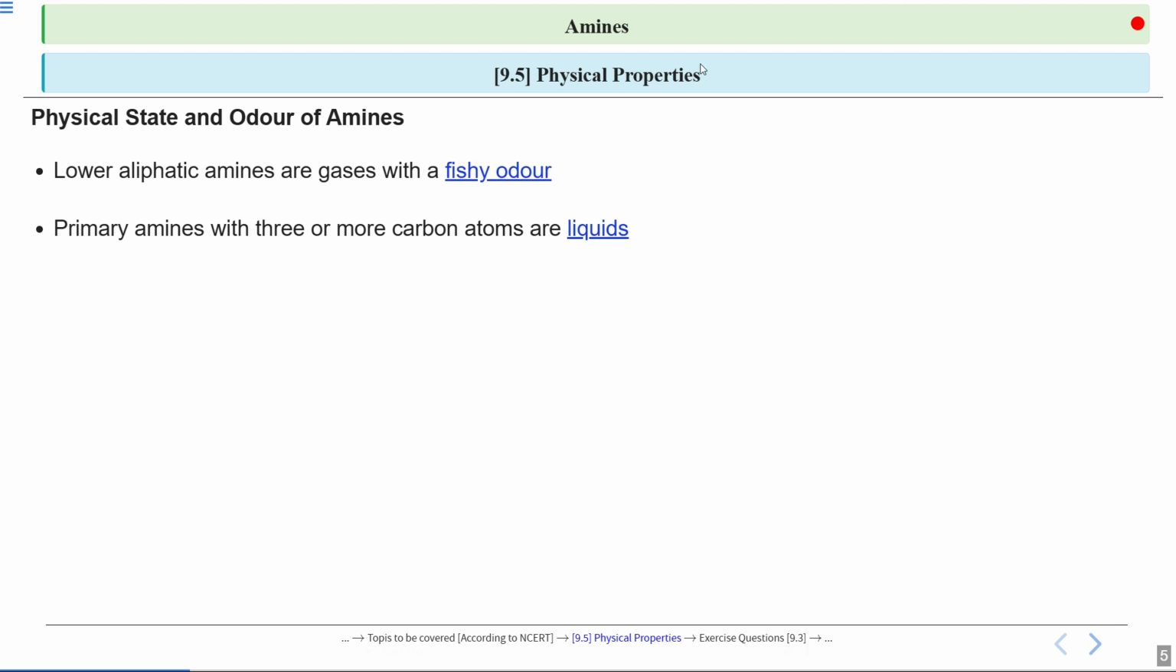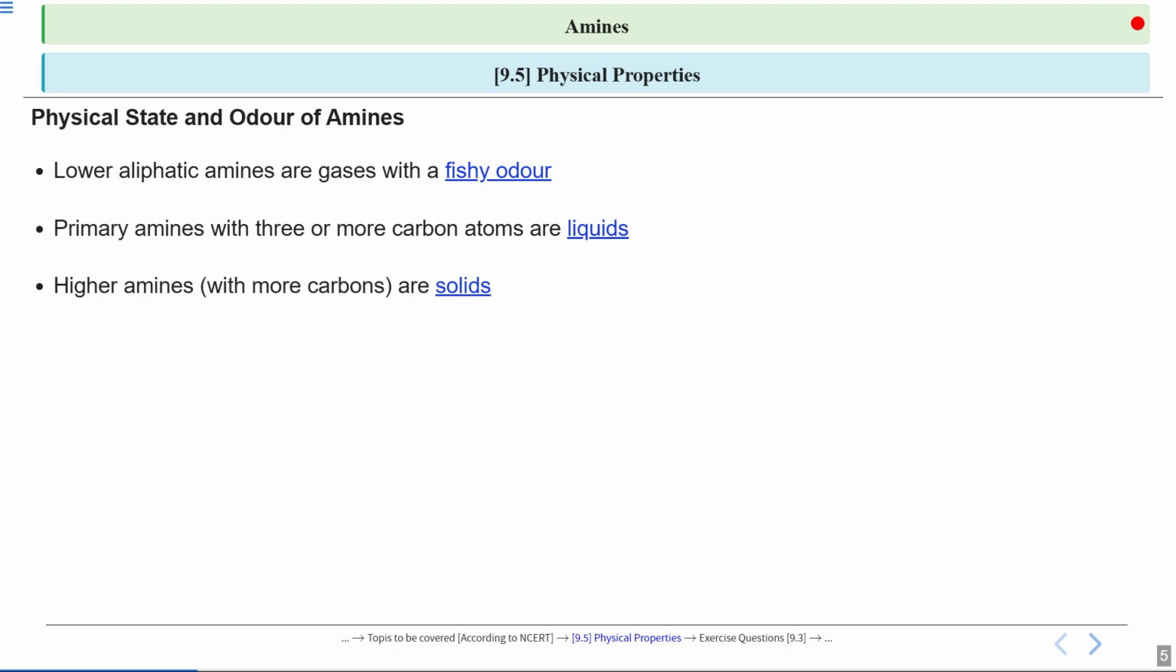Next, as we move towards the primary amines with 3 or more carbon atoms, their physical state changes from gas to liquids, okay? This happens because larger molecules have stronger intermolecular forces, so they need more energy to escape into the gas phase. So I can say, as the carbon chain gets longer, these amines become liquid at room temperature.